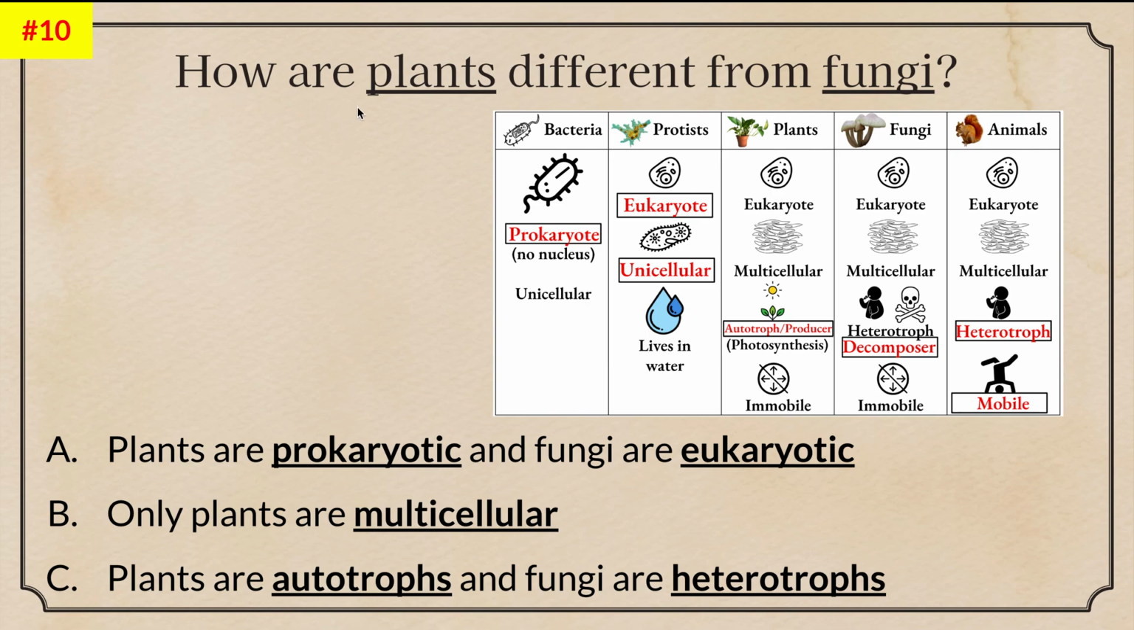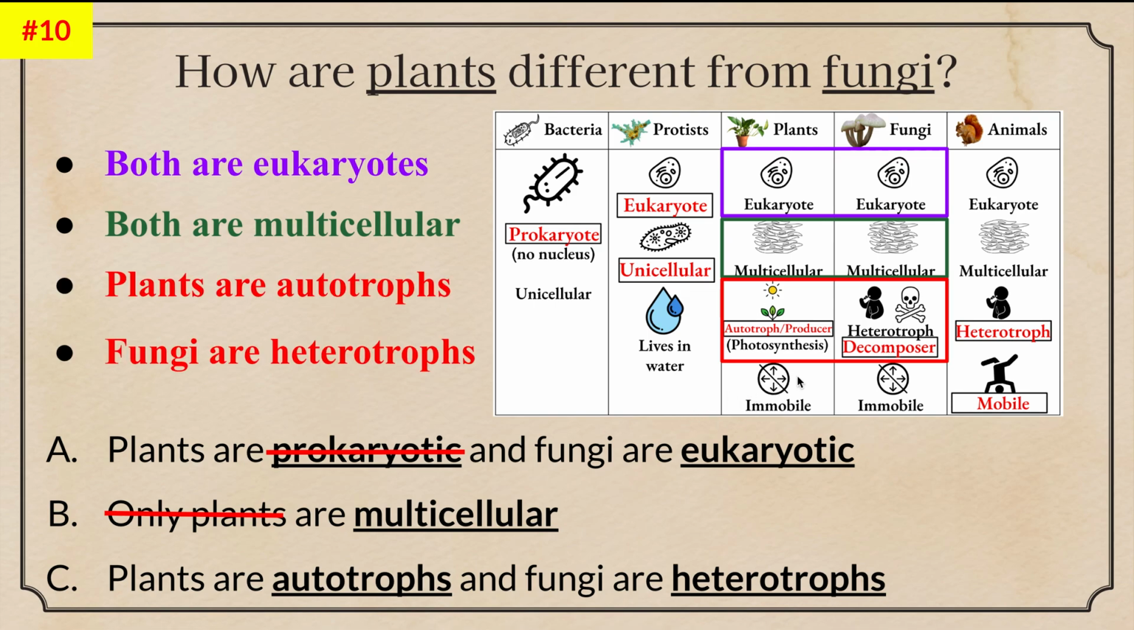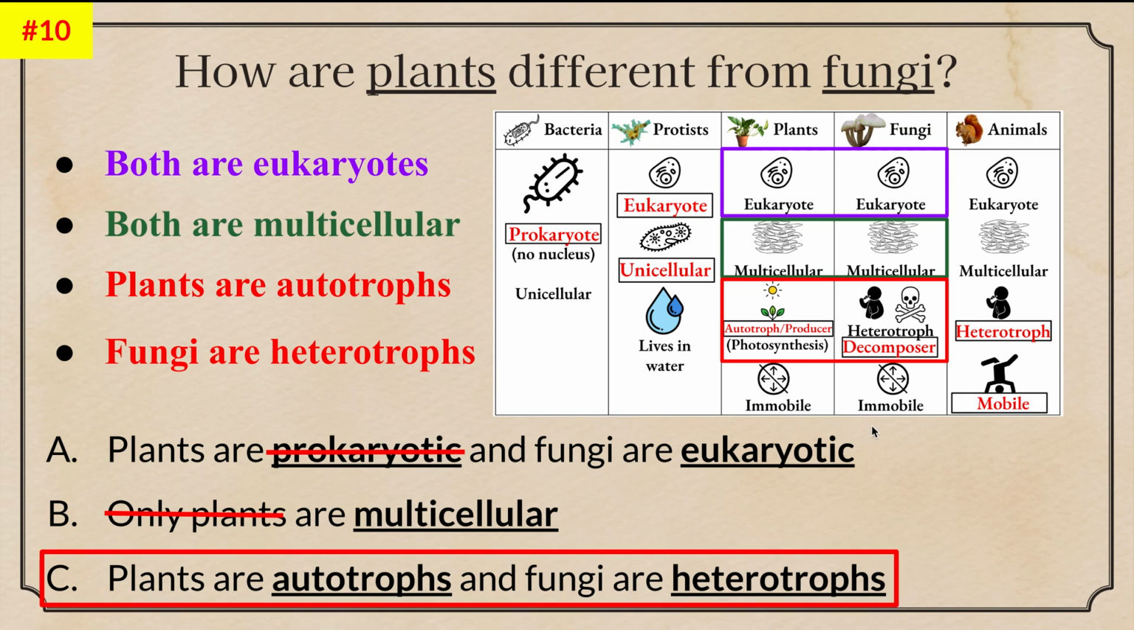Number 10, número 10. How are plants different from fungi? ¿Cómo son las plantas diferentes del fungi? So we're going to look at plants and fungi. They're both eukaryotic. Los dos son eucariotes. So this cannot be A. No puede ser A. They're multicellular. So that means that it cannot be B. Okay. And one of them is autotrophs, producers, and the other one is a decomposer, heterotroph. Okay. Las plantas son autotrophs, producen su propia comida. Y los fungi son heterotroph, consumen comida. So that is your answer. C is the answer.